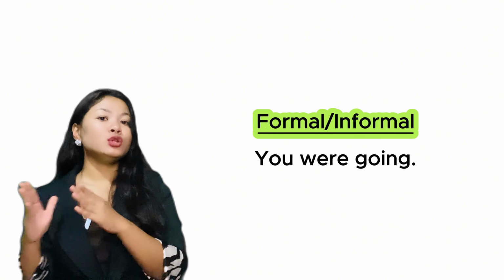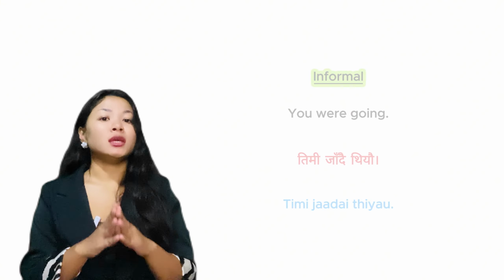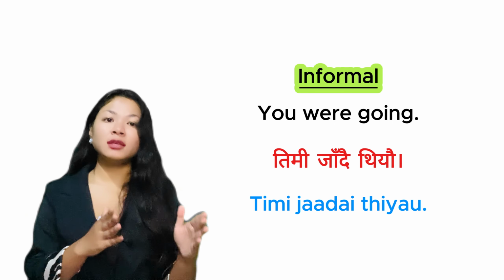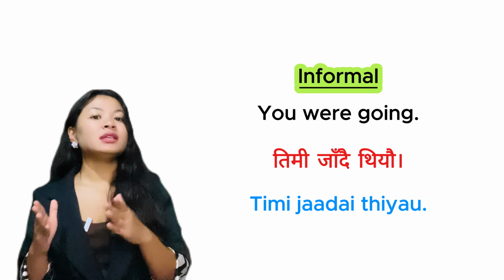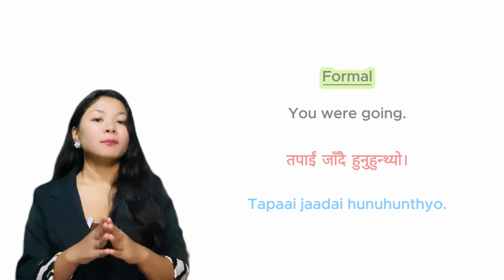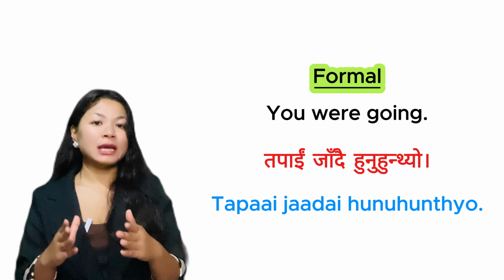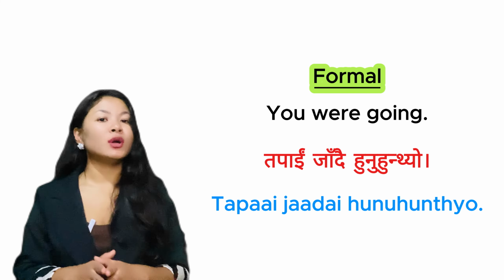But for you were going, in informal form, we say तिमी जाँदै थियौ. But in formal form, we say तपाईं जाँदै हुनुहुन्थ्यो.